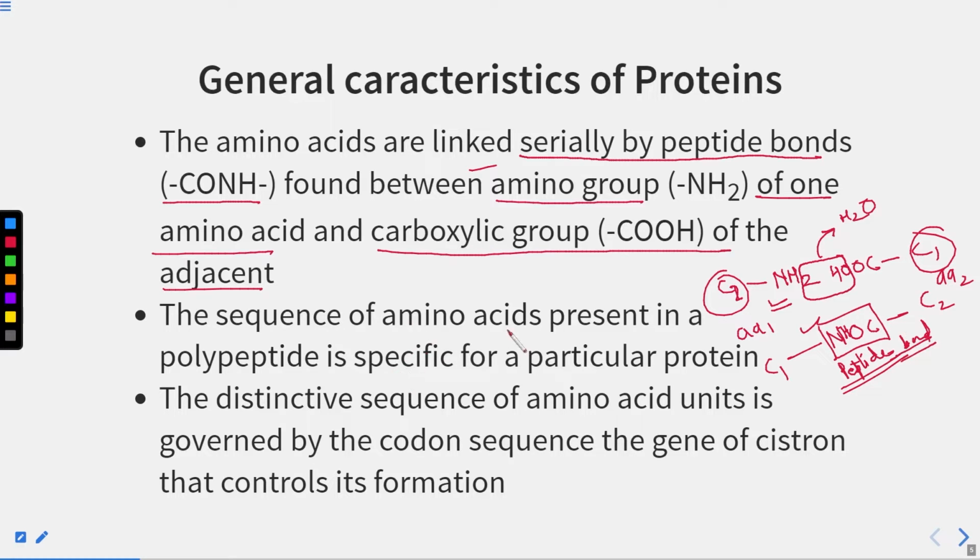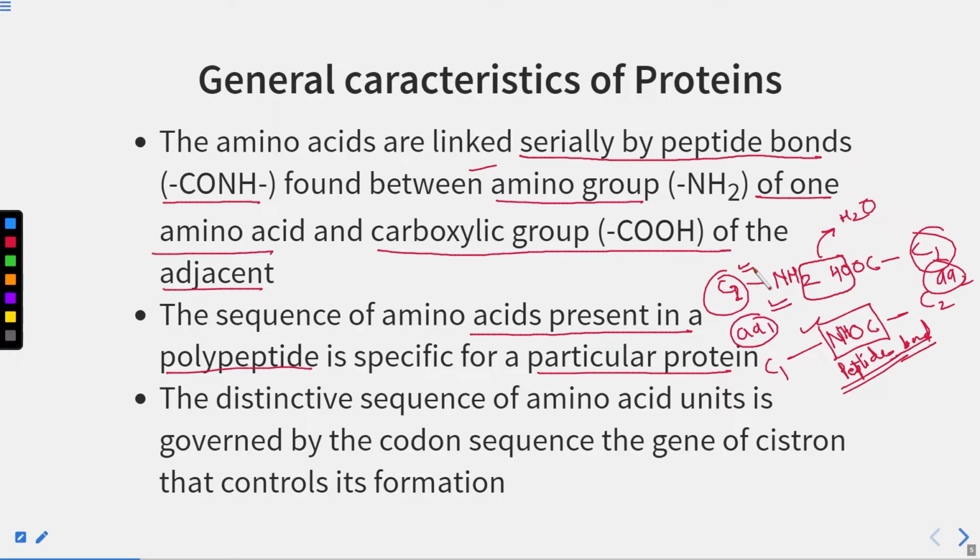The sequence of amino acids present in a polypeptide is specific for the particular protein. Now this amino acid 1, amino acid 2 is pre-decided for any particular type of protein. So it is not random that any amino acid can come and form a peptide bond.